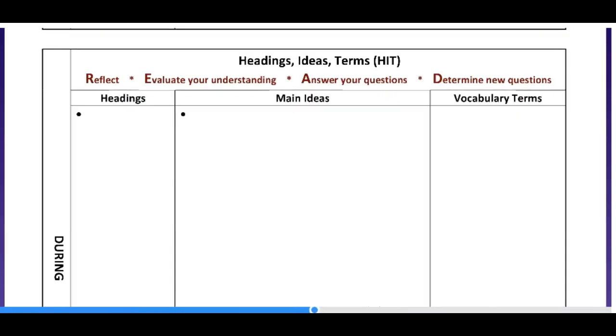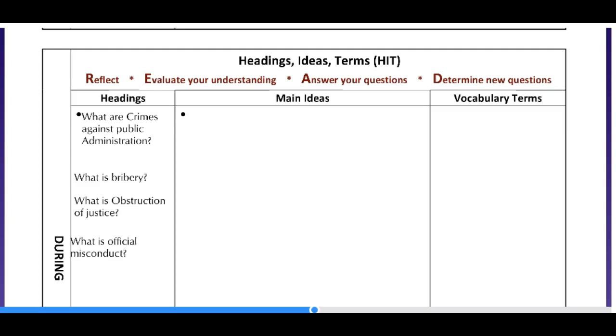There are some places here where you can actually put the headings, the questions that come from headings, and I've done that. For example, what are the crimes against public administration? What is bribery? What is obstruction of justice? What is official misconduct? What is perjury? These all came from either the heading or the bold-faced word, and I got these from the preview and predict in one fell swoop, asking questions by turning the headings or bold-faced words into questions.